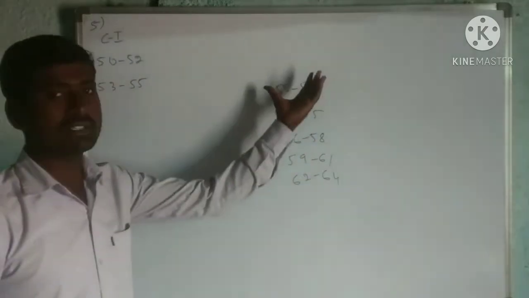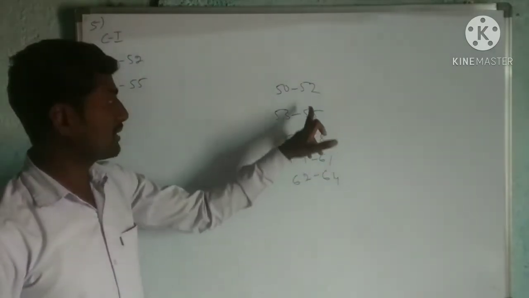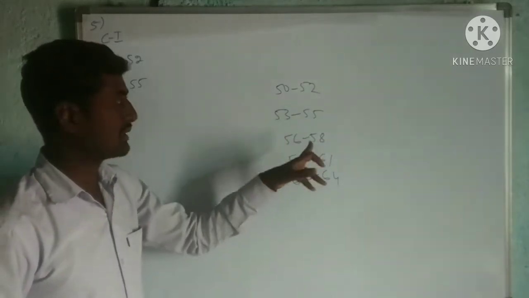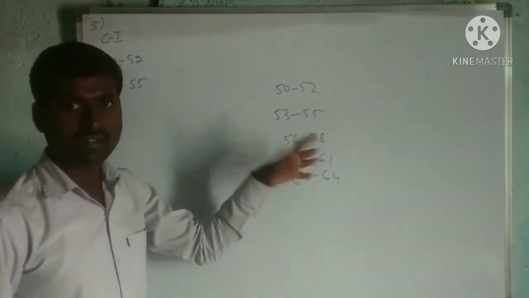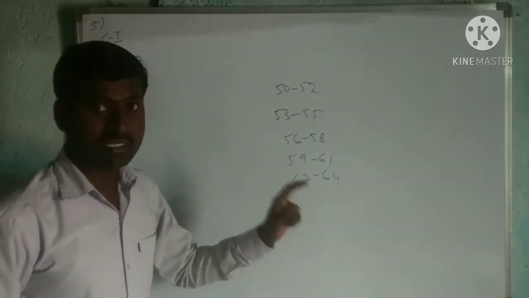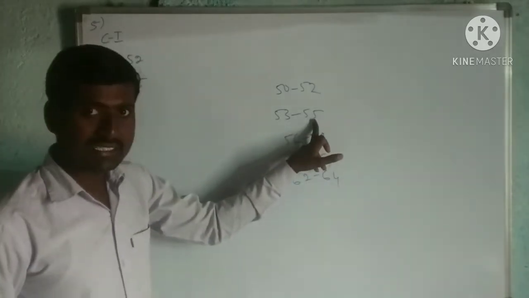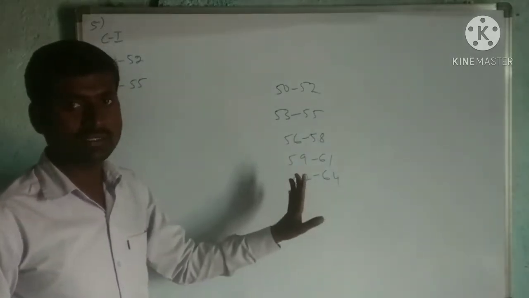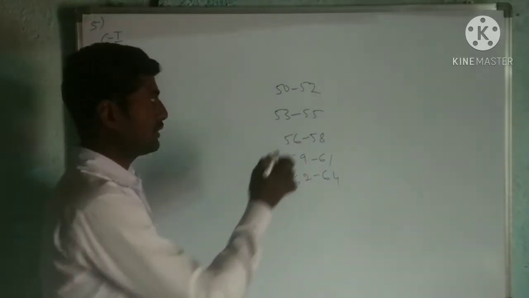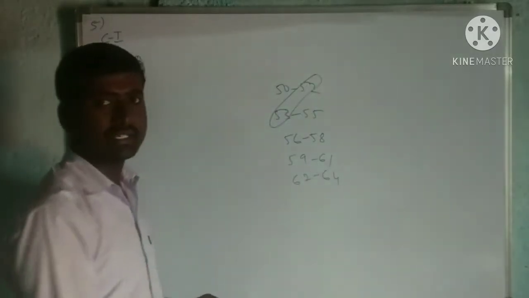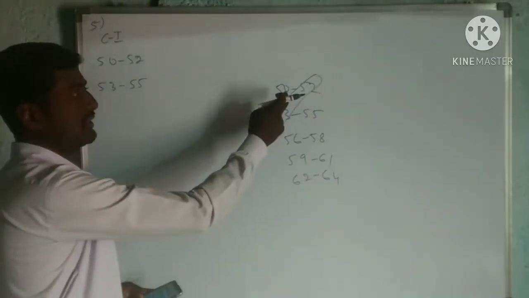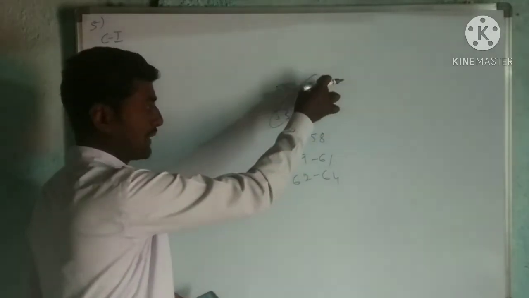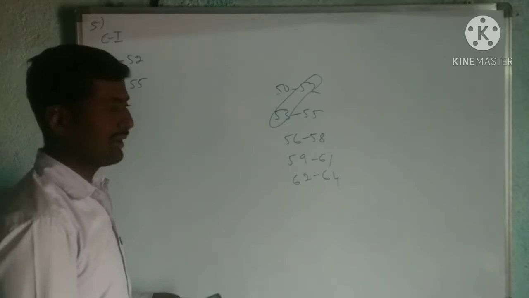So these class intervals given are not continuous because here it ends with 52, starts 53. It is not continuous. 55, 56, not continuous. Continuous is nothing but what? Here if it ends 55, it must start here as 55. Then it is continuous. Now I am going to make it continuous. For that, I will subtract 0.5 in the lower limit. I will add 0.5 in the upper limit. Then I'll get it as what?